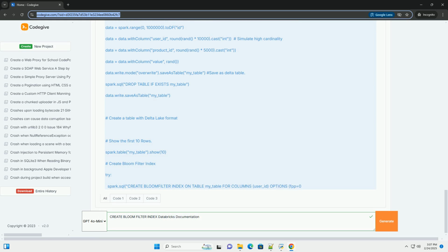Automated optimization: Databricks automatically manages Bloom filters. The FPP is just a hint. Databricks determines the optimal FPP internally based on the data.